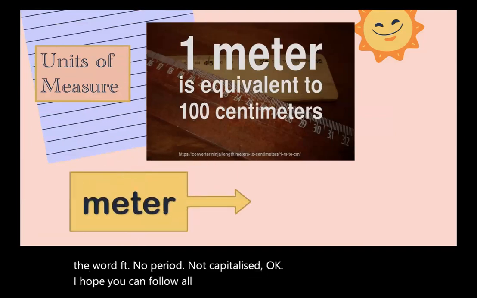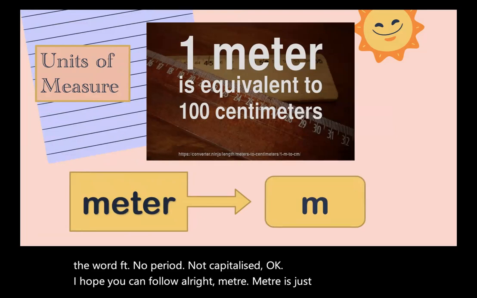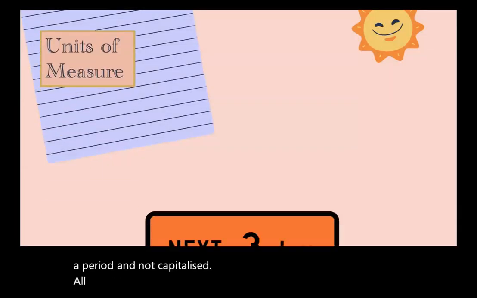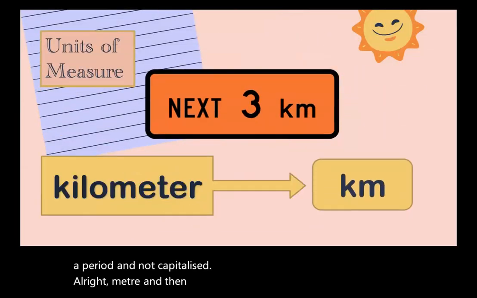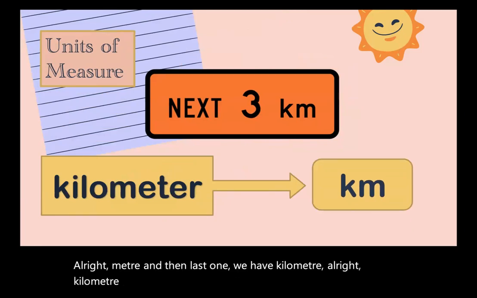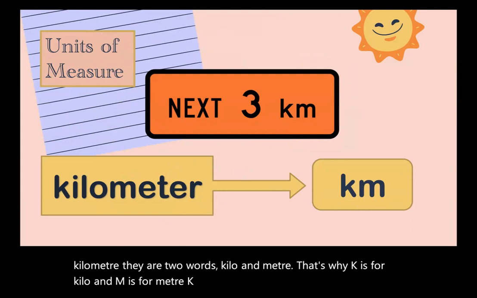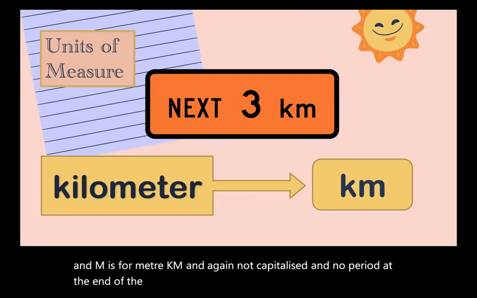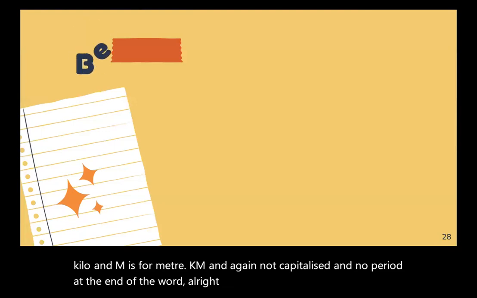All right, meter. Meter is just M. M without a period and not capitalized. All right, meter. And then last one, we have kilometer. They are two words, kilo and meter. That's why K is for kilo and M is for meter, KM. And again, not capitalized and no period at the end of the word. All right? I hope that's very clear.